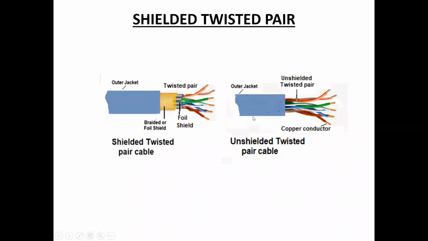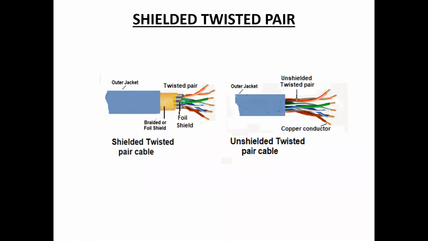The difference between these two cables is that shielded twisted pair additionally has an overall conducting metallic shield, a braided or foil shield. That's why it's called shielded twisted pair cable.